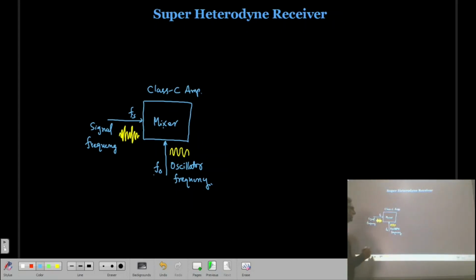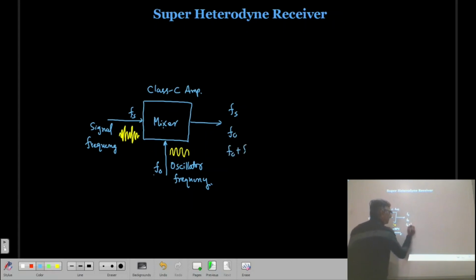So if we see the output of the mixer stage, you will find the signal frequency Fs, FO, then FO plus Fs, and FO minus Fs. A number of frequencies are going to be generated in the output of the mixer stage.